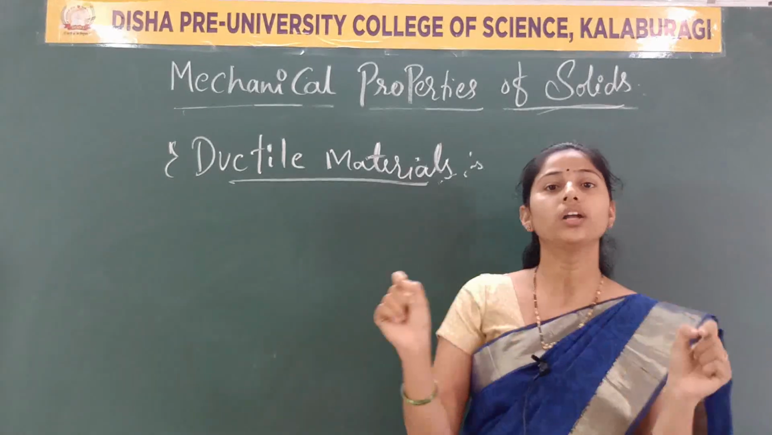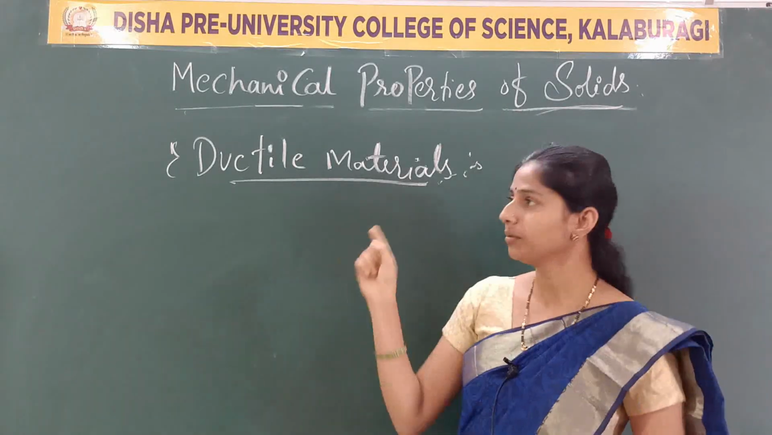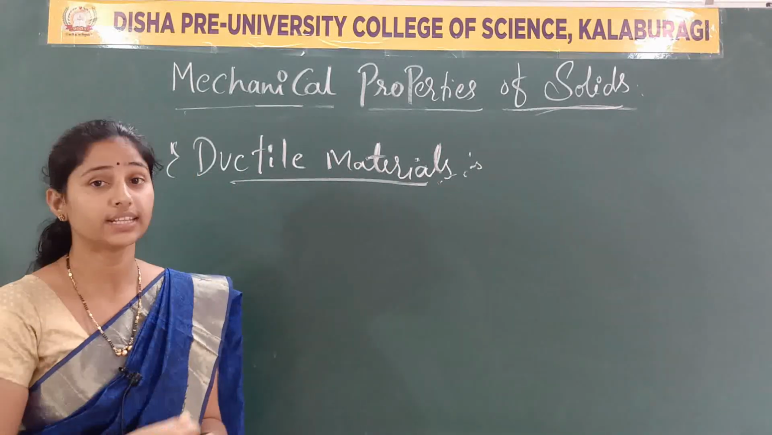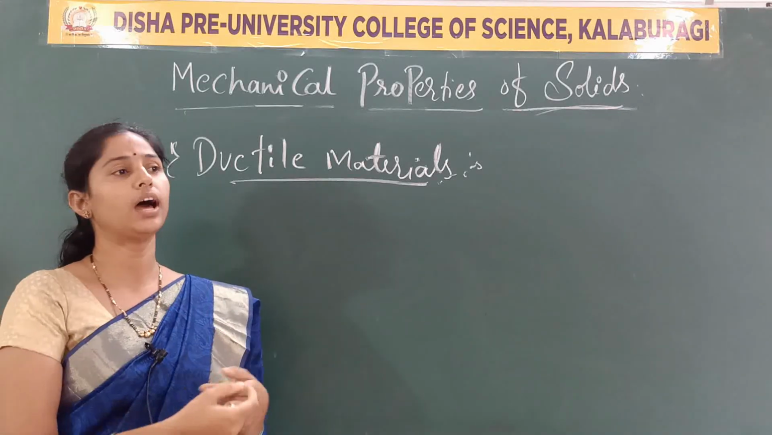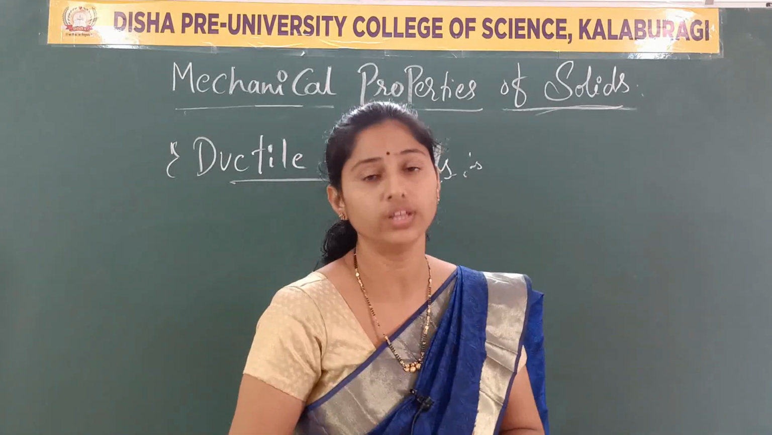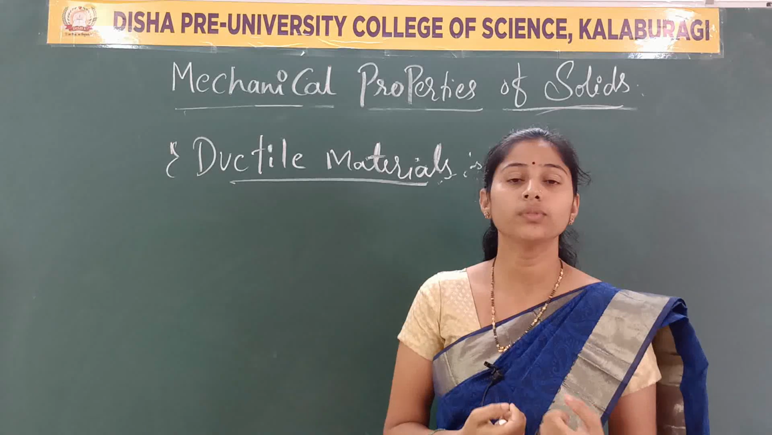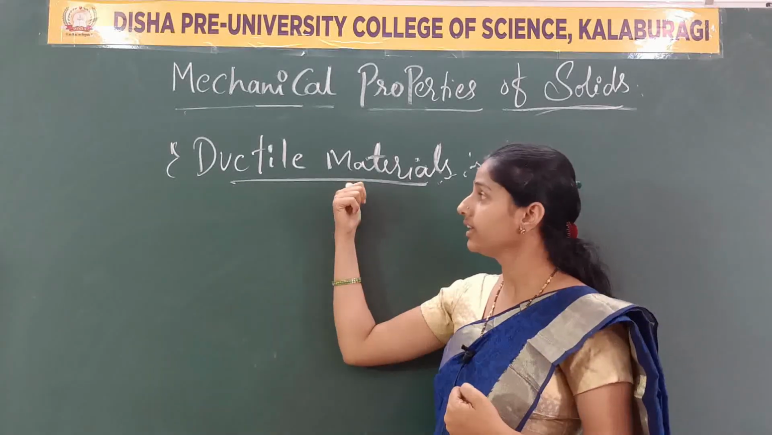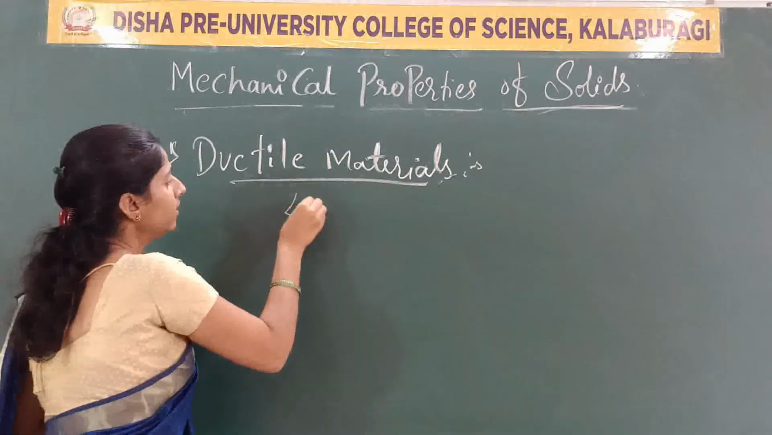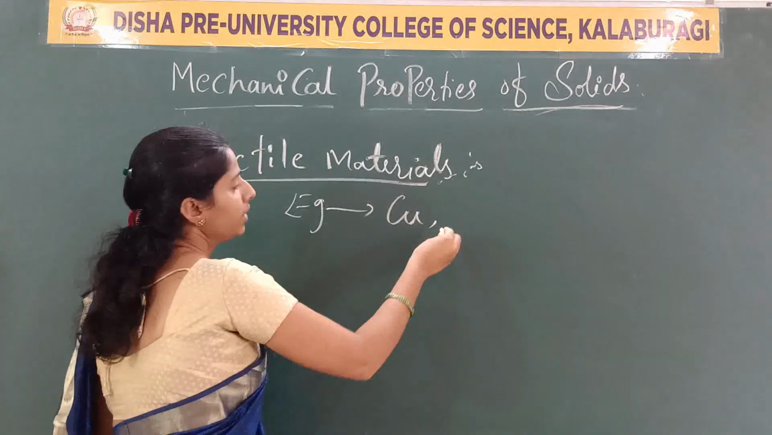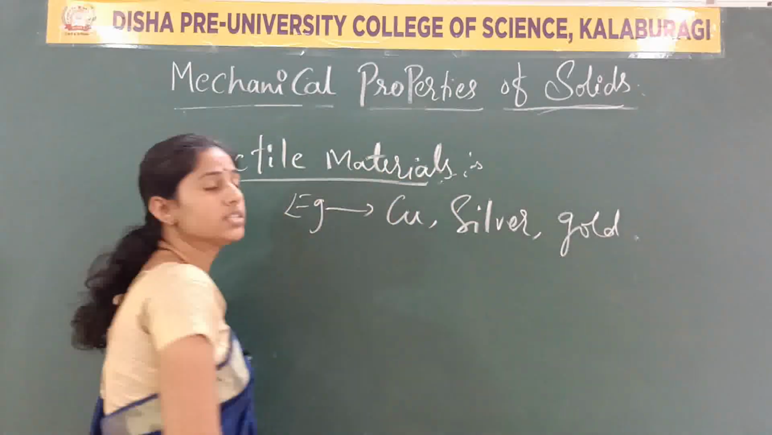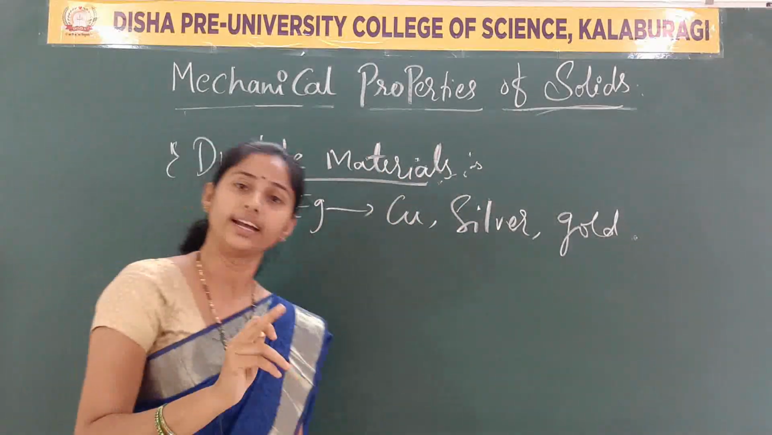The materials will not break easily. So, those materials we call ductile materials, where a large range of plastic deformation happens. A large range of elasticity can be there in these bodies. That is why they can easily form wires, and they are the finest example of ductile materials. Examples are copper, silver or gold, anything. These are the materials we consider as ductile materials.